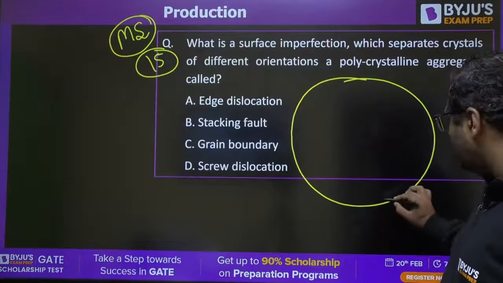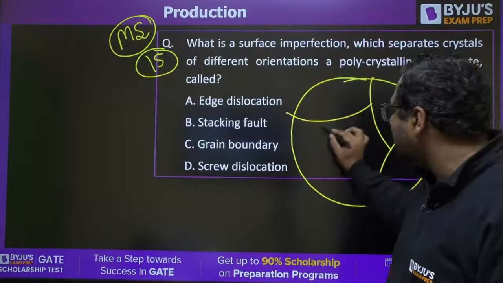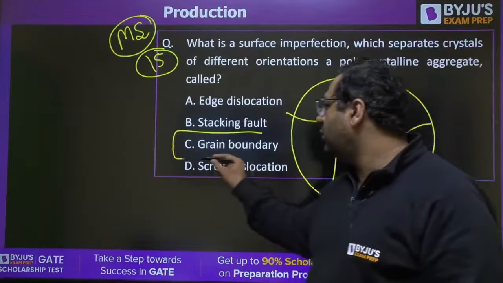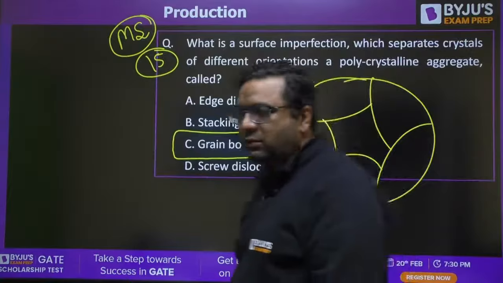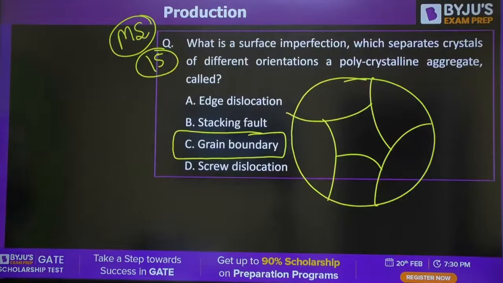Grain boundaries are said to be the region of orientation mismatch. So the answer will be grain boundary.